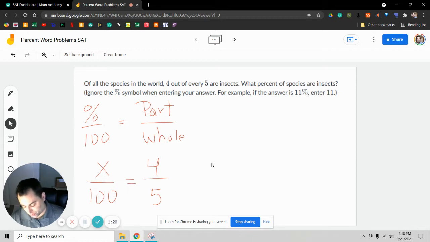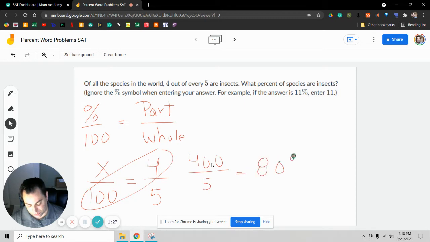We're going to cross multiply where we can. 4 times 100 is 400, and then we divide by 5 to get 80%. So 80% of all the species on Earth are insects.